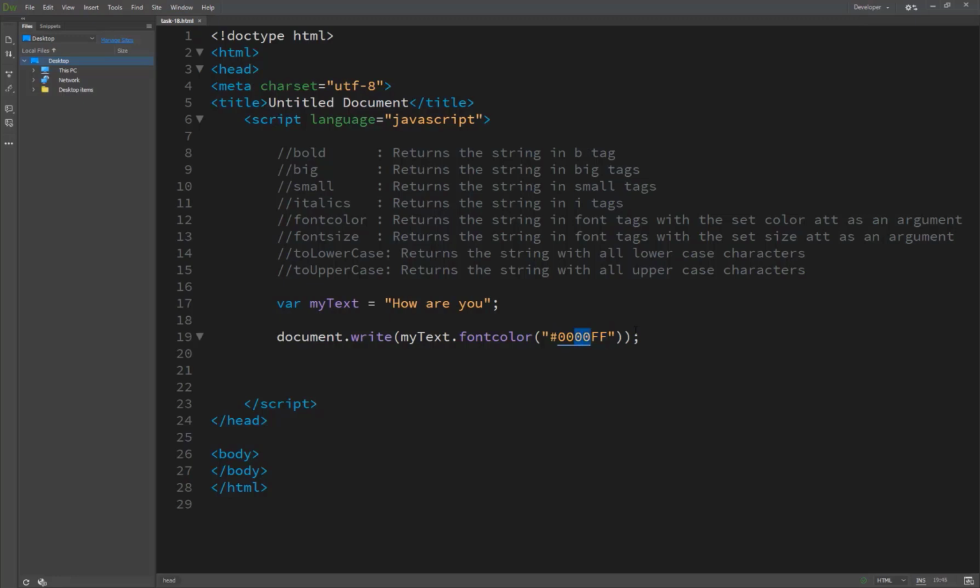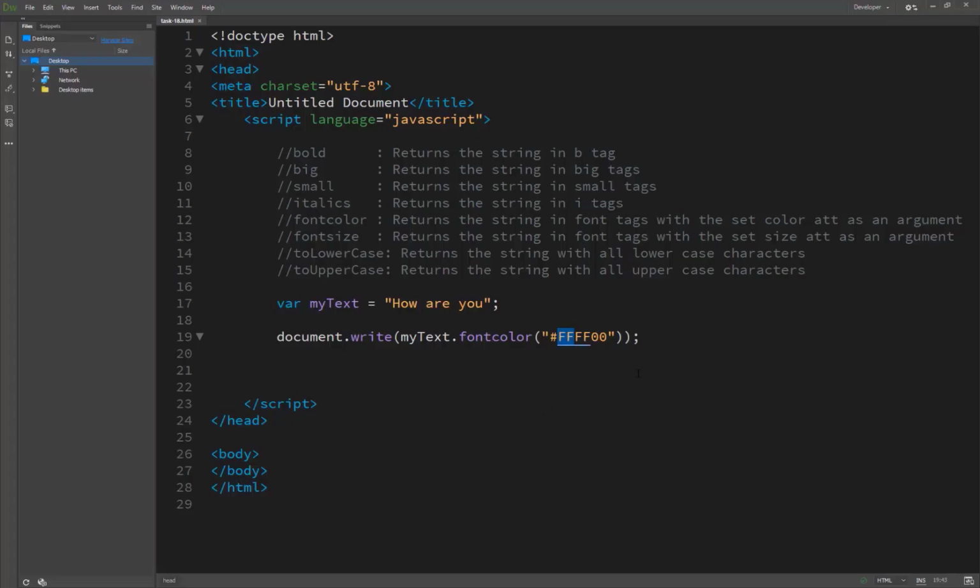If I want to make yellow, then I just put red full on and green full on, and you see the color yellow is here. So here is the technique, and you can easily write it here also, and it works.